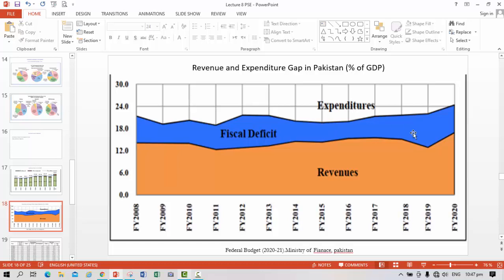This is a picture of the revenue and expenditure, which shows that in Pakistan the expenditure is always greater than the revenue, and there has been a rise and fall in the revenue. We see a fall in the revenue during 2019-20, and this may be due to COVID-19, and we see an increase in this year. So the fiscal deficit was very high, and the GDP growth in this period was minus 0.4%, which was the lowest in the history.